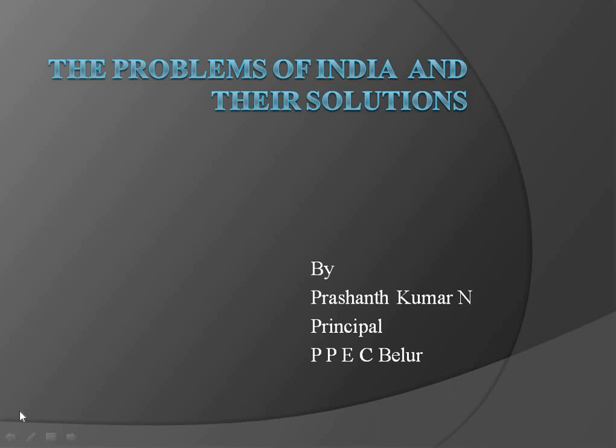Who doesn't have problems? Our country, India, got independence on August 15th, 1947. Before that, we had only one problem, that is the British. But afterwards, many problems. Let us discuss today about these problems, what the solutions are, and what measures have been taken by the government. Now, the problems of India and their solutions.